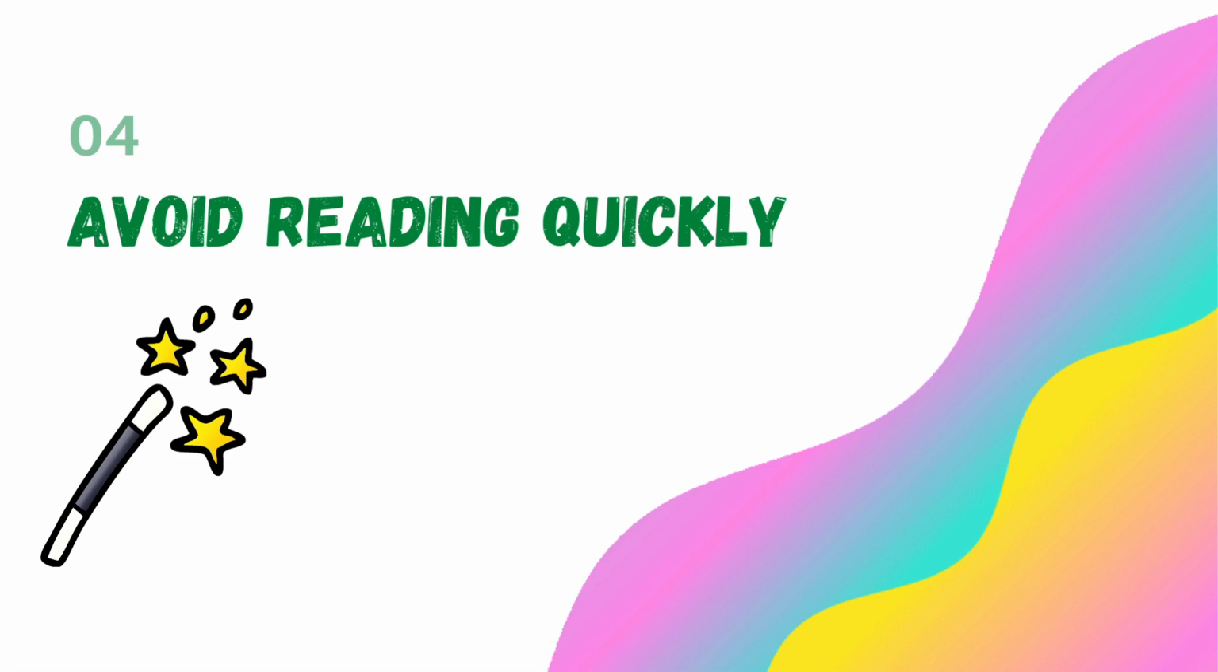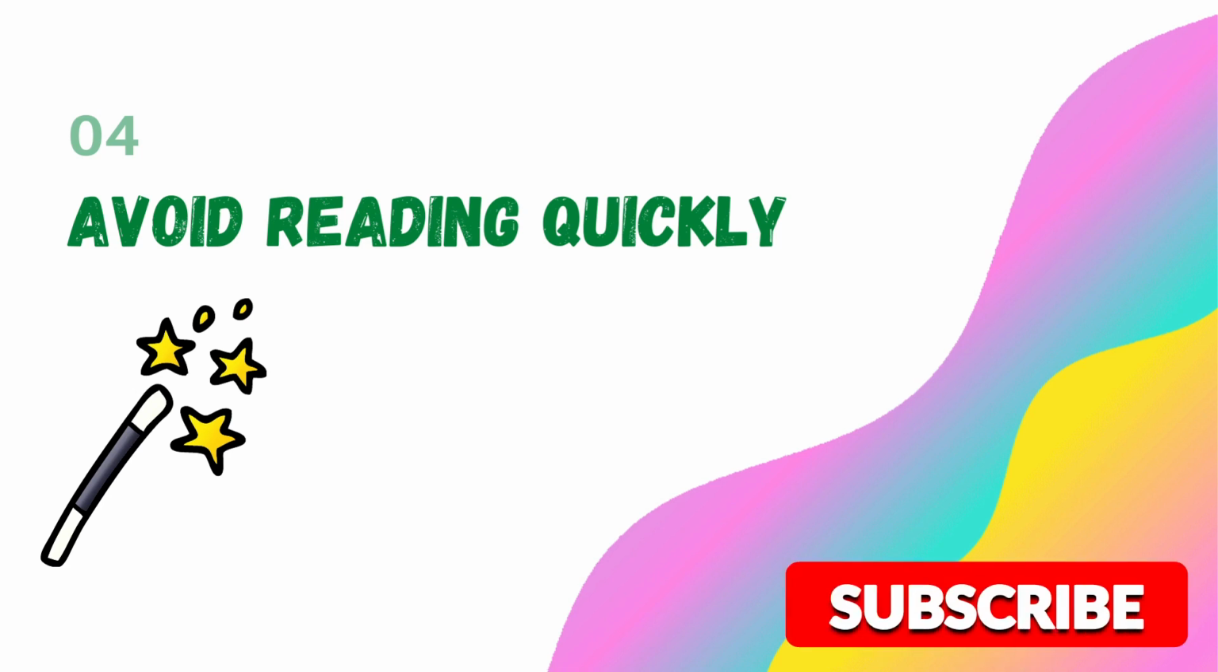Let's move on to the fourth rule: avoid reading quickly. This is the biggest mistake that many aspirants commit. If you try to read a passage quickly, then the chances of rereading the passage are quite high, and also you won't be able to understand the passage. You may not be able to frame the central idea of each and every para of the RC.